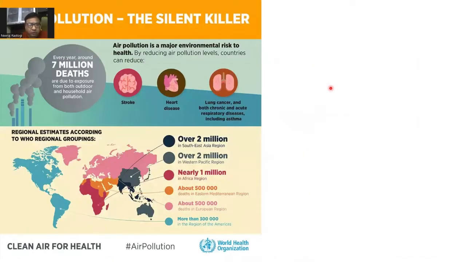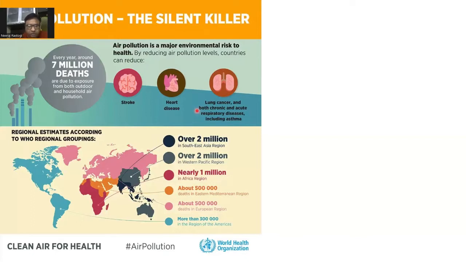So we all know that air pollution is the silent killer. This is a figure from the World Health Organization, which shows that there are 7 million deaths per year around the globe. If we see the spatial distribution, deaths are everywhere, but the highest number of deaths are over India and China. There are many deaths in every continent. Air pollution is a major environmental risk to health. By reducing air pollution levels, countries can reduce cases of stroke, heart disease, lung cancer, and both chronic and acute respiratory diseases, including asthma.